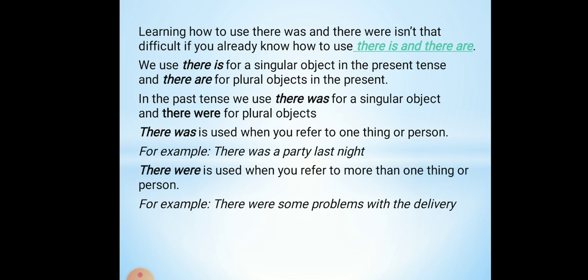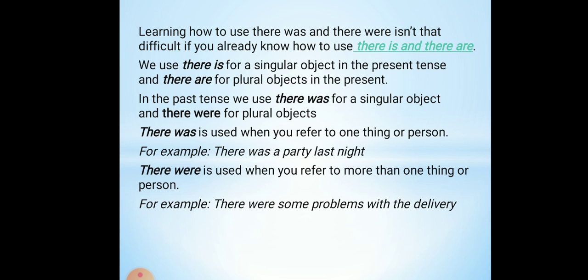Learning how to use there was and there were isn't that difficult if you already know how to use there is and there are. We use there is for a singular object in the present tense, and there are for plural objects in the present tense too. In the past tense, we use there was for a singular object and there were for plural objects. There was is used when you refer to one thing or person.